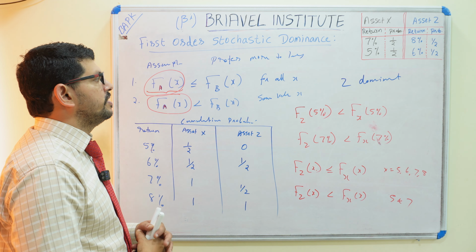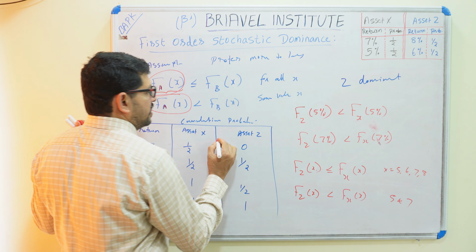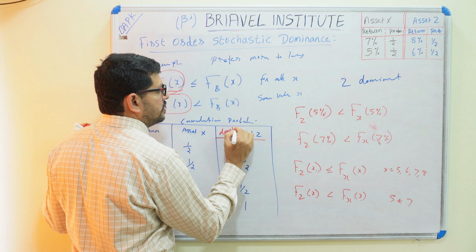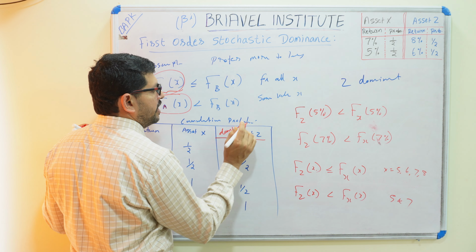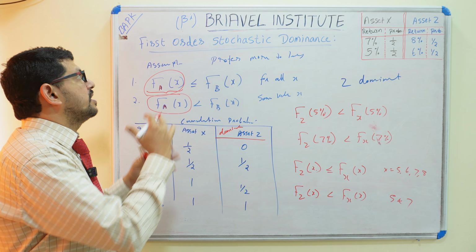Based on this condition, Z is dominant, Z is a good investment. More people will invest in Z because of this first order dominance comparison. We can invest more in asset Z compared with asset X, since asset X gets the lesser return and asset Z gets the more return. So it is stochastically dominant.